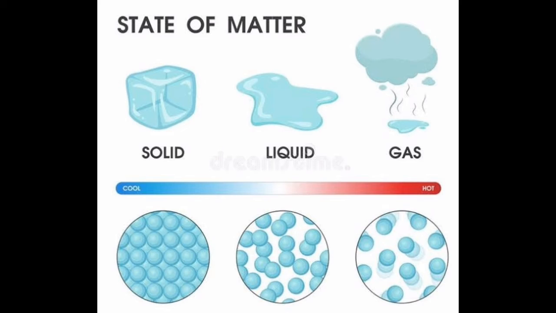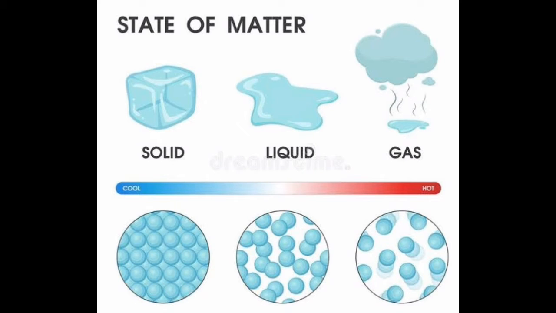All the things in this world are made up of matter, and matter has weight and it occupies space. There are three states of matter, that is solid, liquid and gas. You can see in this picture the particles are closely packed in the solid, that's why it has a definite shape. And in liquids they do not have a definite shape and they occupy the space wherever we are keeping them. You can see in this picture the particles are not so closely packed comparatively to solid.